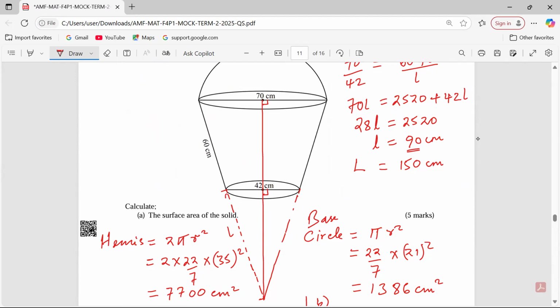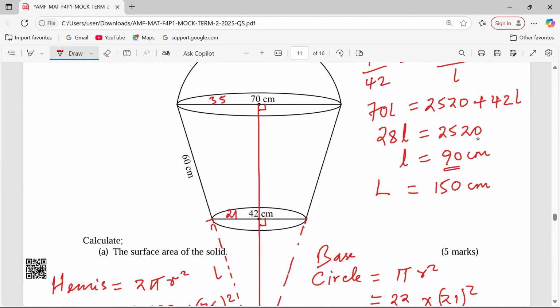We have 150 and a radius of 35, another radius of 21. So I shall talk about 150 squared minus 35 squared, the square root. So let's get this first. 150 squared minus 35 squared, the square root, 145.86 centimeters. This one now is the height of the original cone.